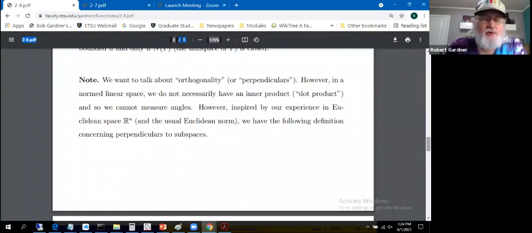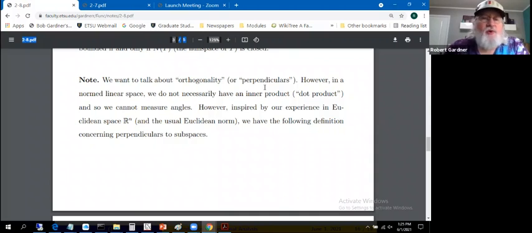So we're shifting gears a little bit now. And we'd like to talk about orthogonality. We'd like to talk about perpendicular vectors or vectors perpendicular to spaces. You do a lot of that in linear algebra when considering bases, when you go through the Gram-Schmidt process. You consider often collections of vectors perpendicular to subspaces, to spans of other sets of vectors. And we're going to try to address something like that.